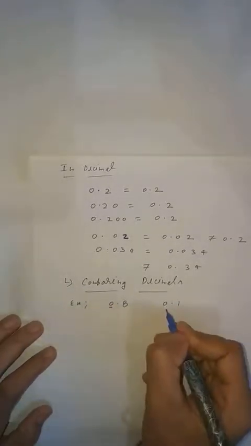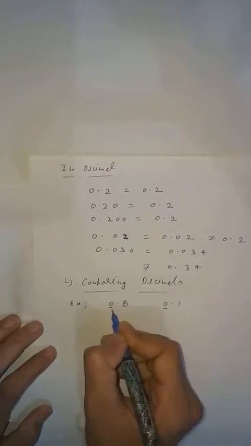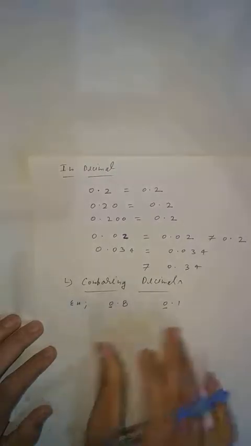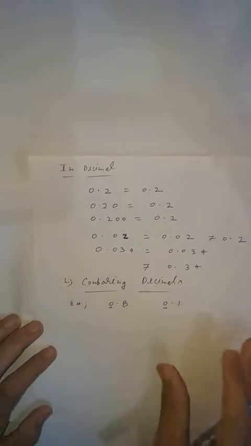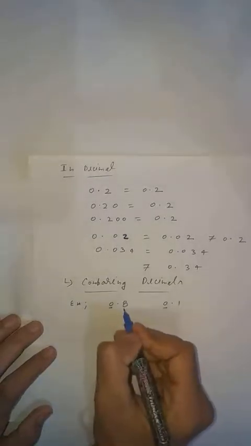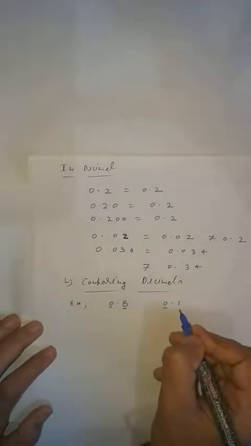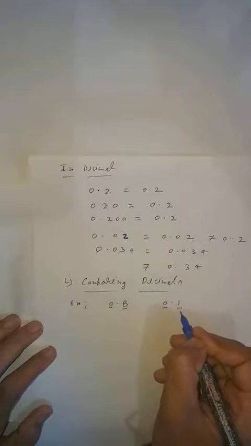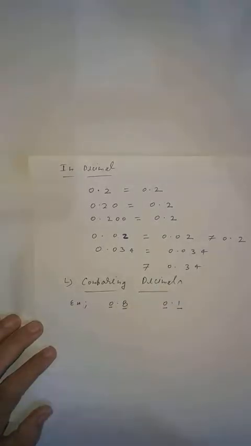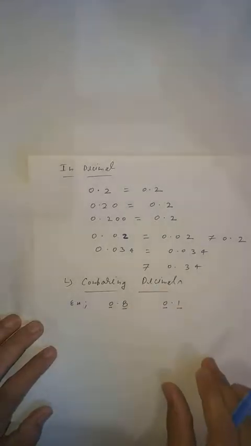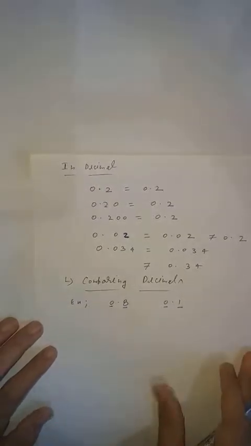First, you will compare the first place. The first place is 0, here also 0, so both are equal. You cannot decide. But here after the decimal there is 8, and here after the decimal there is 1. Clear, students? So which one is greater? Now you have to decide it.